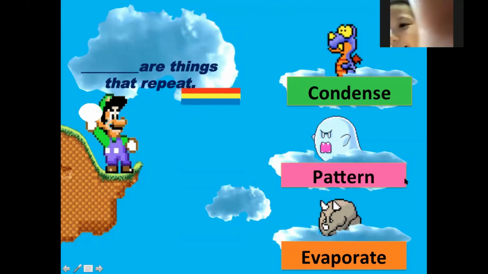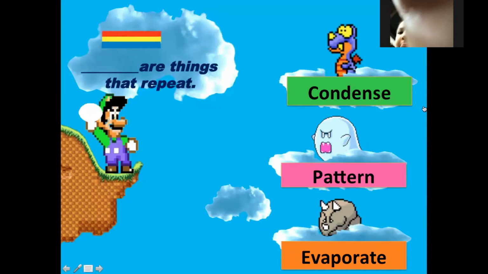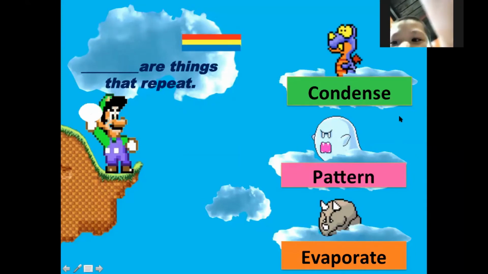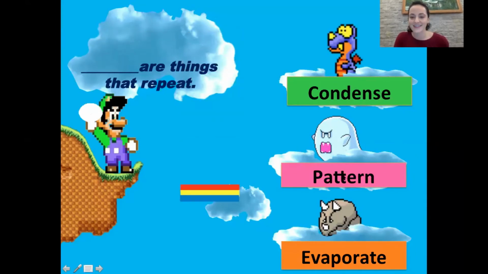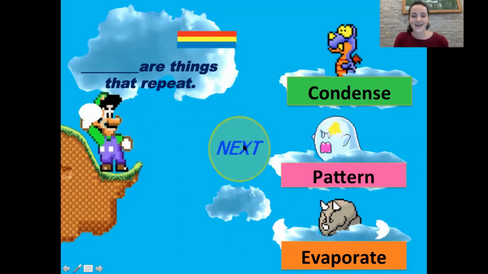All right, and Ruby. All right, Koon and Ruby, blank are things that repeat. Patterns. Yeah, Ruby said it first. Pattern. Nice. Good job.